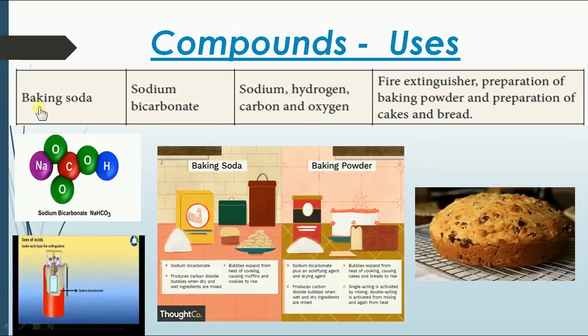Now, baking soda, a very important compound we use in our daily life to make bread, right? Or cakes. It is called sodium bicarbonate. Sodium bicarbonate is called baking soda. You could see these different elements: sodium, oxygen, carbon, and hydrogen. These are the different elements it is made up of. This compound is otherwise called sodium hydrogen carbonate. The word bi we can replace by hydrogen too. So sodium hydrogen carbonate. The formula is NaHCO3.